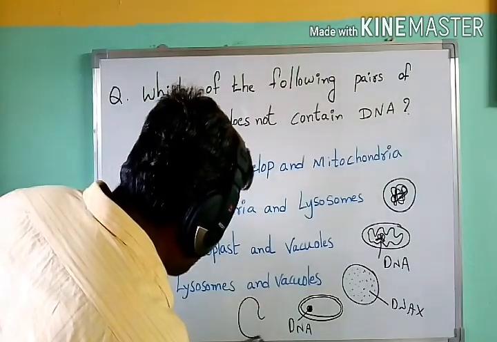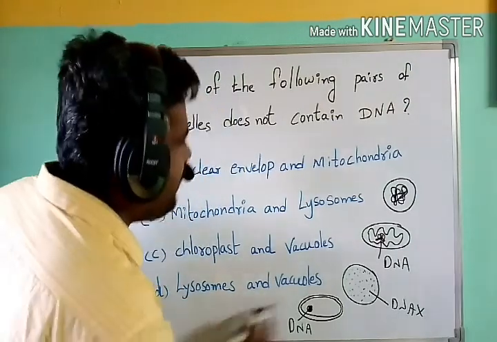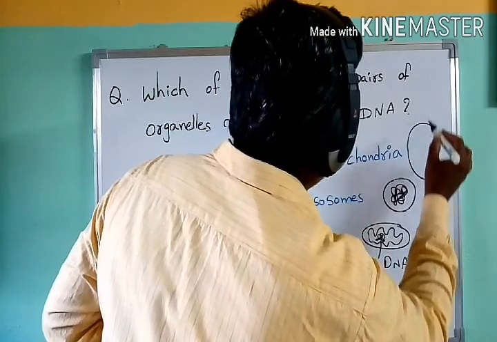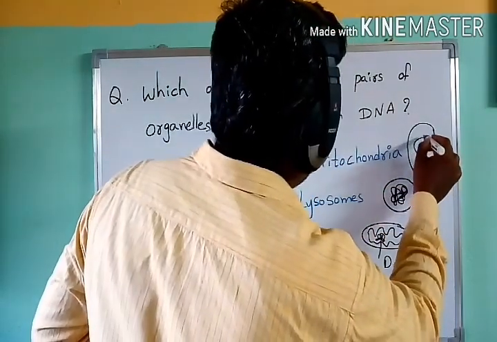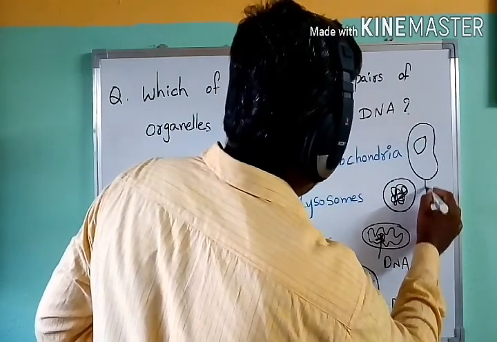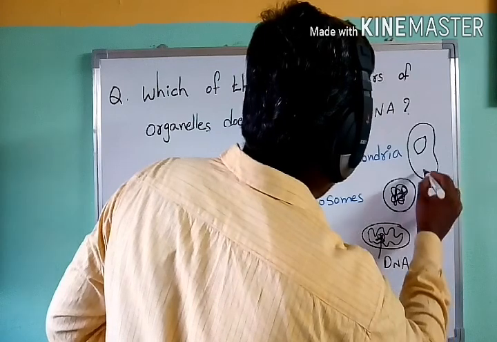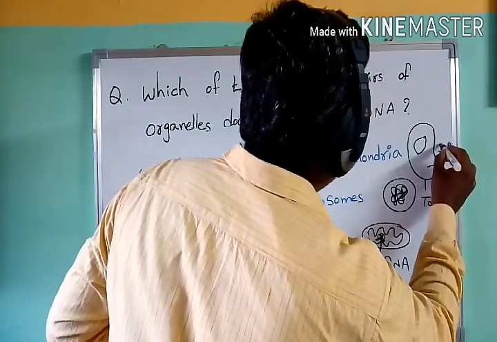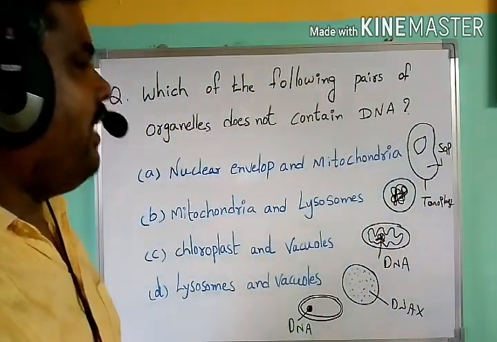Vacuoles are another structure present inside plant cells, especially a large vacuole. This vacuole has a tonoplast and contains cell sap, some water and waste materials.